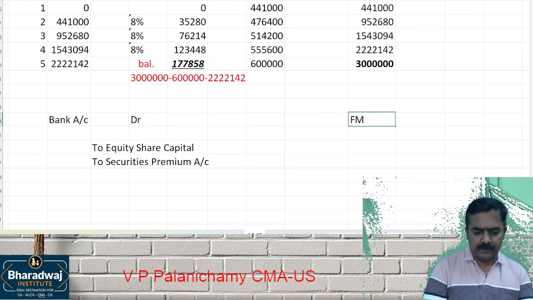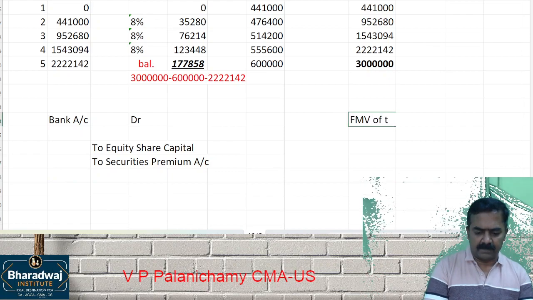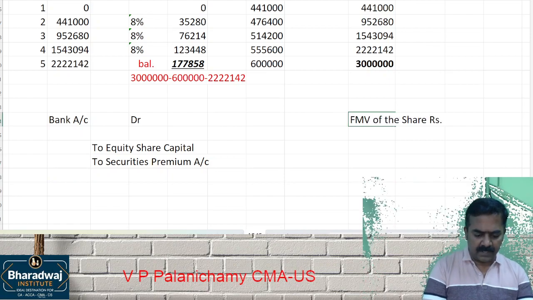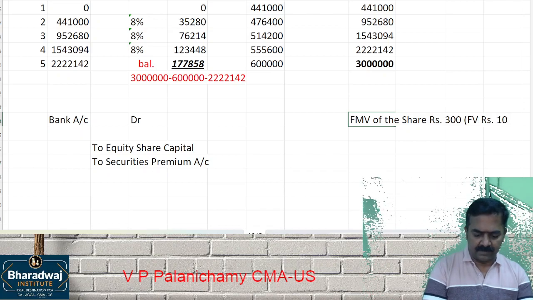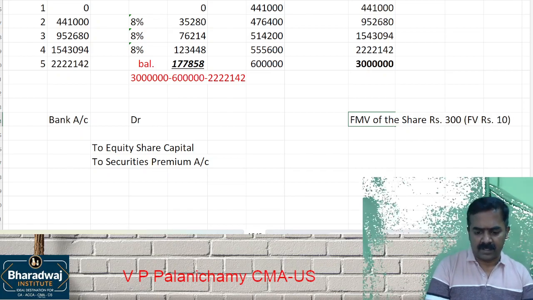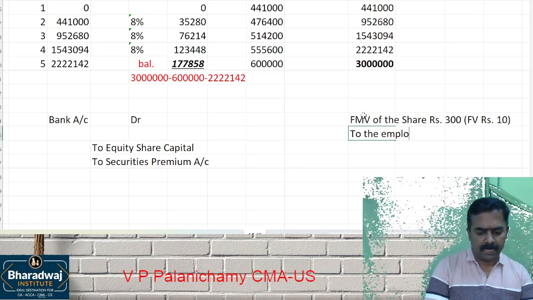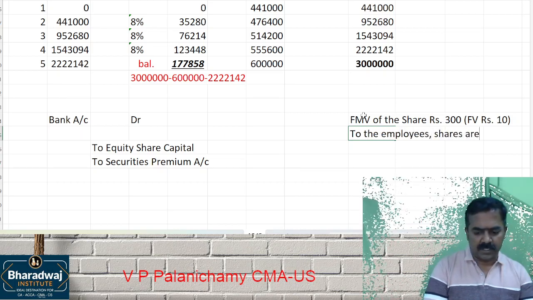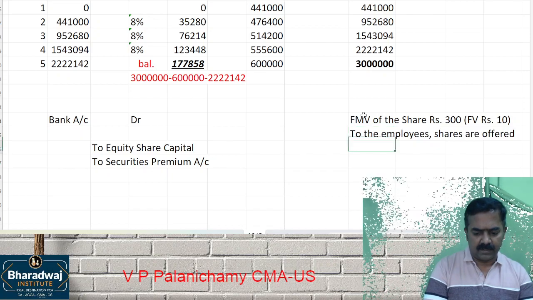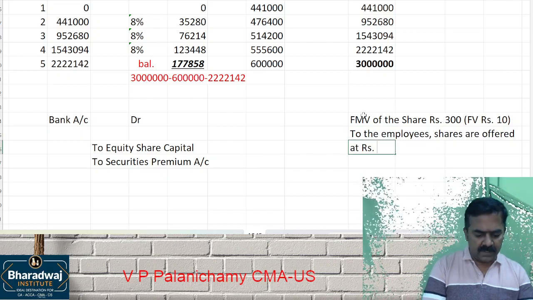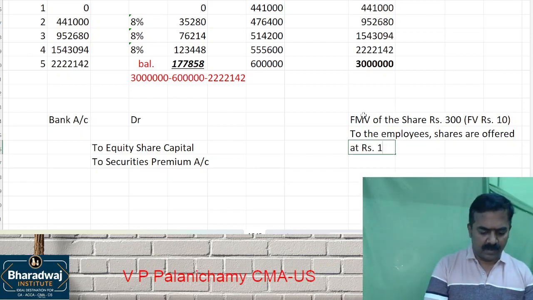Okay, pay attention. Let's assume fair market value of the share is rupees 300, face value is rupees 10. To the employees, shares are offered at rupees 180.